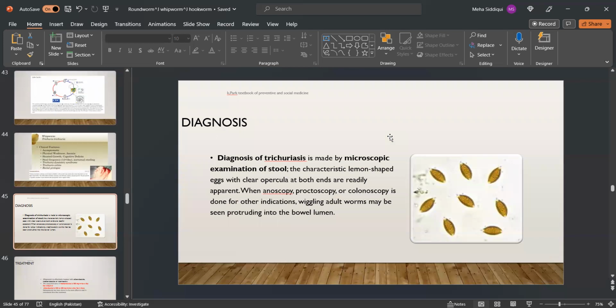Diagnosis. Diagnosis is made by microscopic examination of stool. The characteristic lemon-shaped eggs with clear opercula at both ends are readily apparent. When anoscopy, proctoscopy, or colonoscopy is done for other indications, wiggling adult worms may be seen protruding into the bowel lumen.